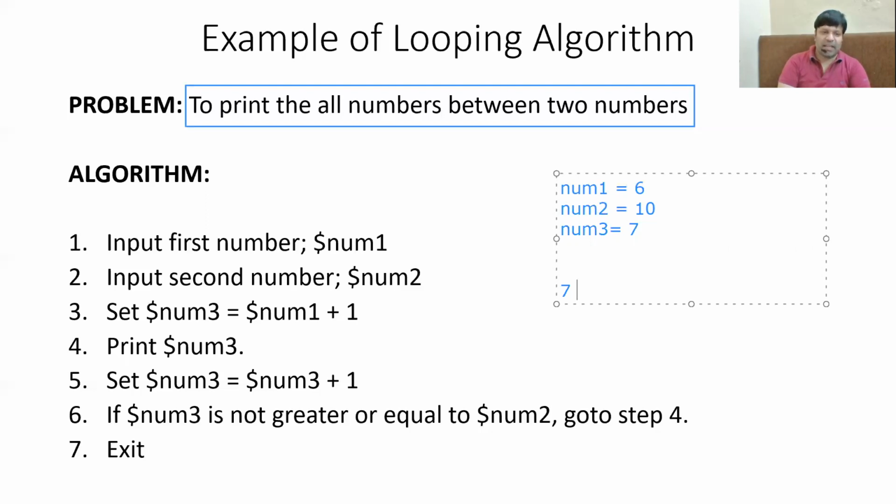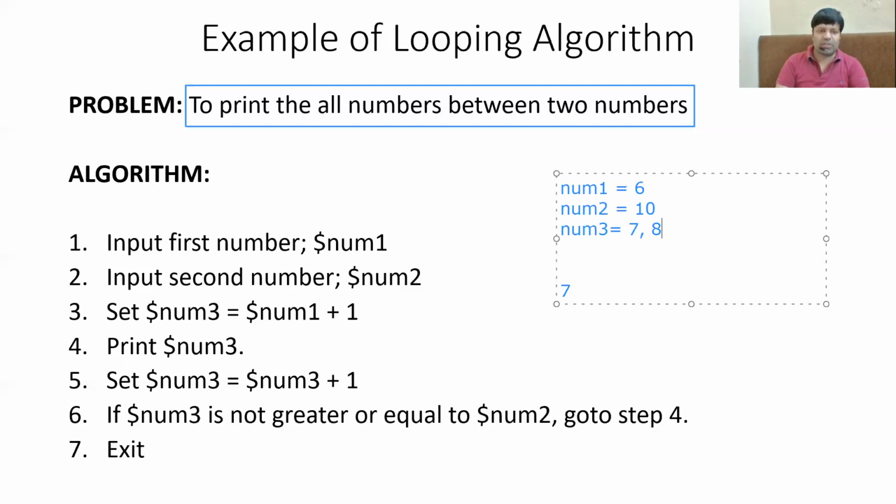Step number 5 says set the value of number 3 equal to number 3 plus 1. So we are basically going to increment the value of number 3 by 1. Now comes the conditional statement at step number 6, which checks whether the value of number 3 is greater than number 2 or not. Now the value of number 3 is neither greater than nor equal to number 2. That means we will go to step number 4. So the algorithm will again start its execution from step number 4.